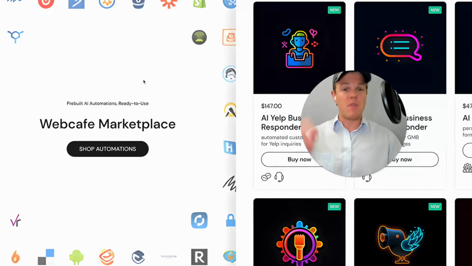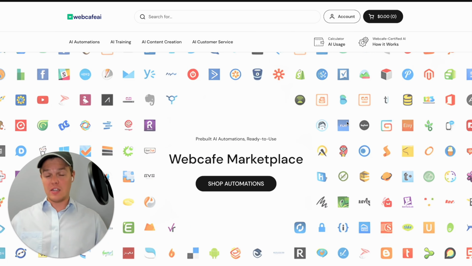Step number 2 is we offer a marketplace when it comes to AI automations that are pre-built that you can start using directly in your own business or for client businesses. Now, this is a big deal. Essentially, what this allows you to do is get access to pre-built AI automations that you can start selling to clients right now and start building in your own backend.